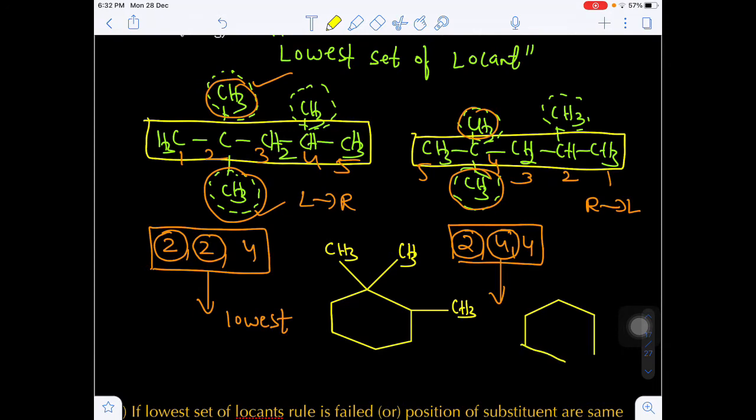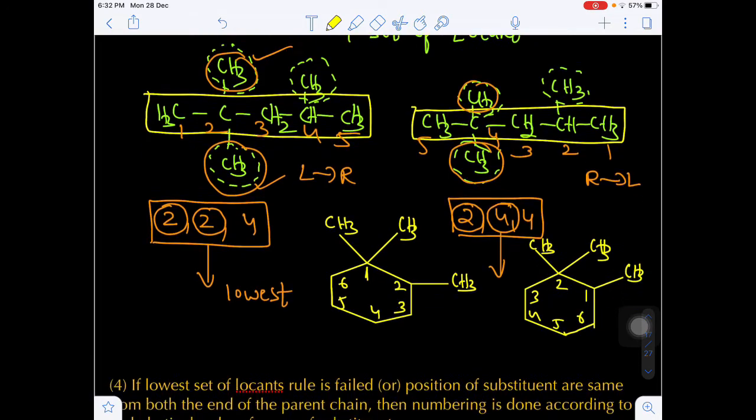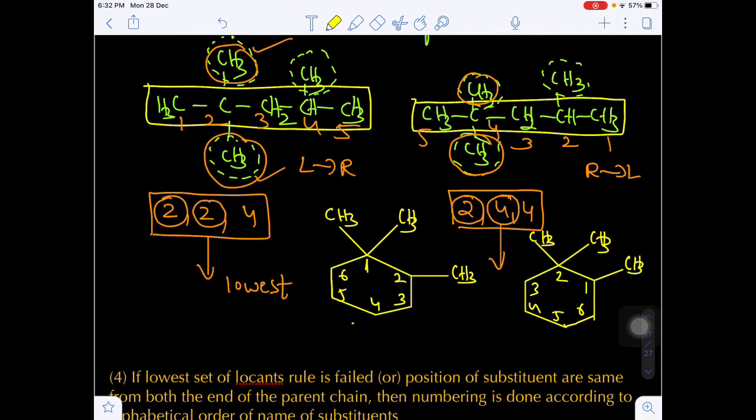Now the numbering of carbon atoms can be done either clockwise or anti-clockwise. Yes or no? Clockwise or anti-clockwise. Let's suppose I am starting the numbering from this carbon, 1, 2, 3, 4, 5, 6. Otherwise I am going from right to left, that is anti-clockwise, 1, 2, 3, 4, 5, 6. There are two possibilities. Yes or no?